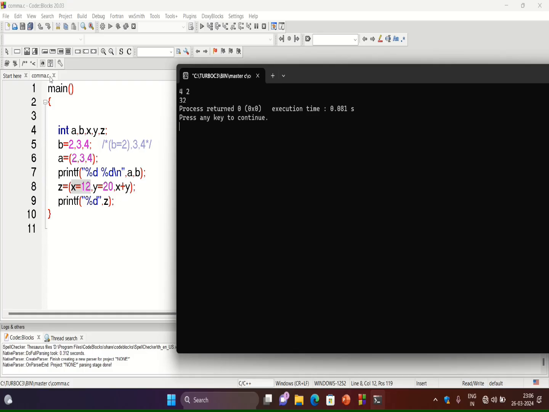So this is how the comma operator works in different conditions.